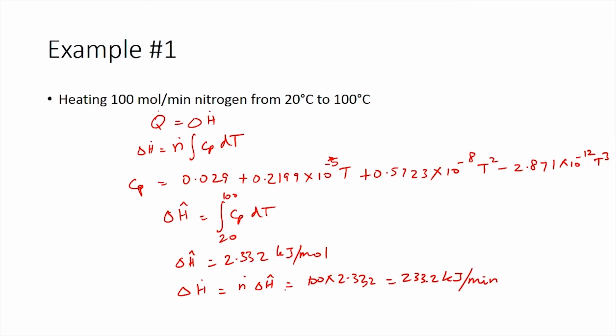Now, this is the heat which needs to be transferred also. Q dot equals delta H dot, which is 233.2 kilojoules per minute. So, this is the simple calculation that needs to be done to calculate the amount of heat that needs to be transferred for this process where nitrogen is being heated from 20 degrees Celsius to 100 degrees Celsius.